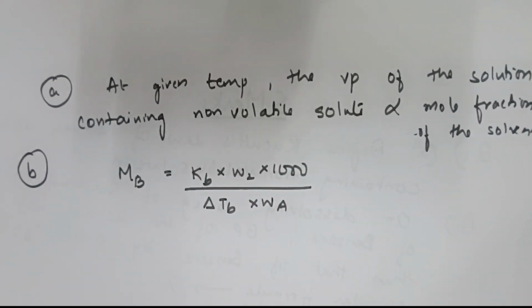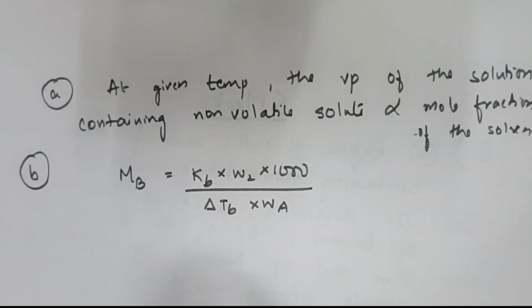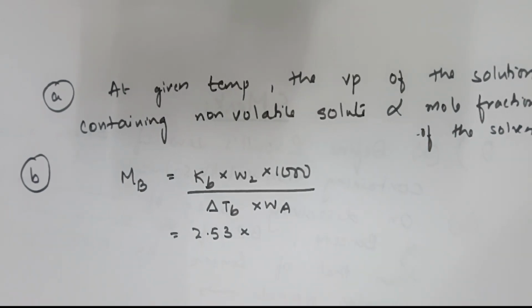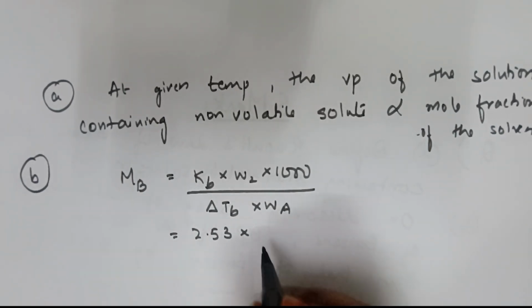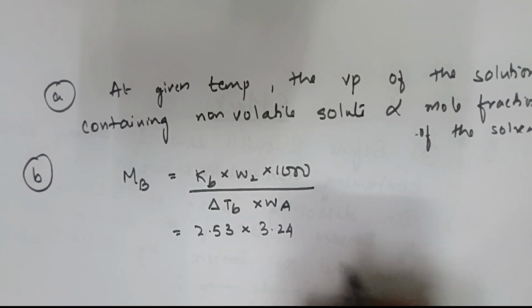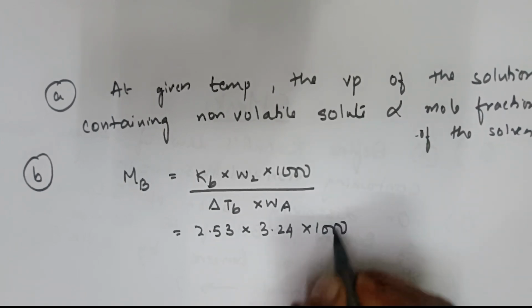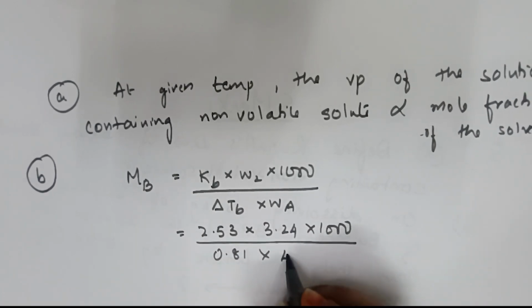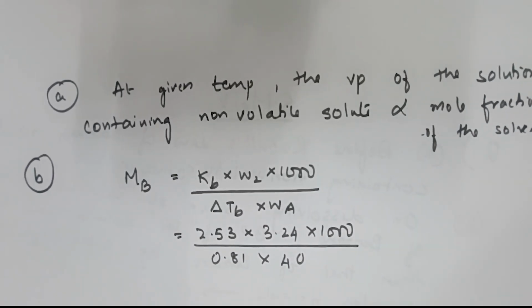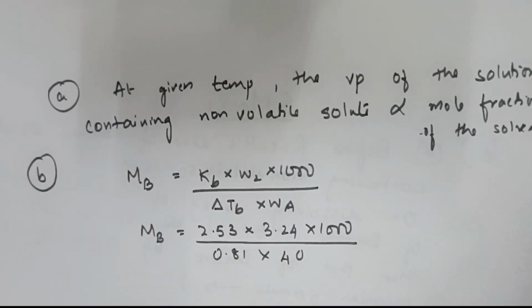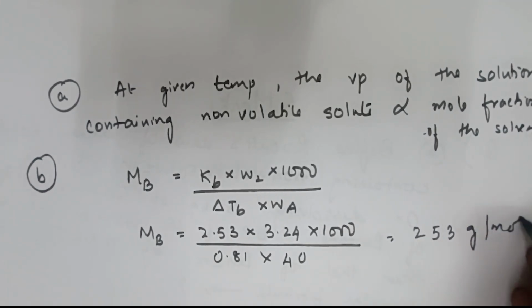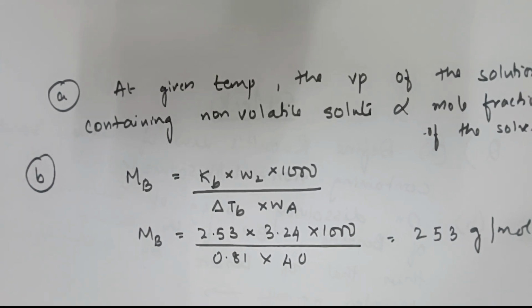Yes. Now, what is KB given to us? Substitute KB value from the earlier page. It was given to me as 2.53. How much is W2 weight? Have they given W2? Yes, they said 3.24 grams, multiplied by 1000. How much is delta TB? Delta TB is 0.81. What is WA? WA is 40 grams of benzene. Now when I calculate all this, I got an answer of 253 gram per mole. I'm doing it because on practice I very well know what is the answer. Okay, 253.